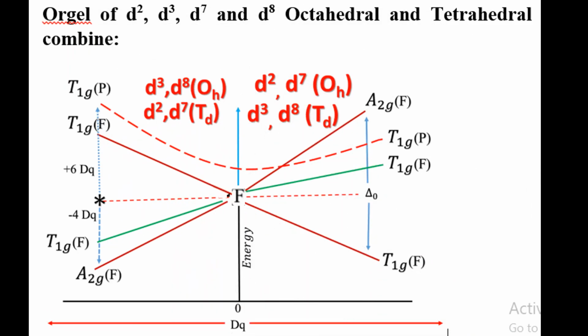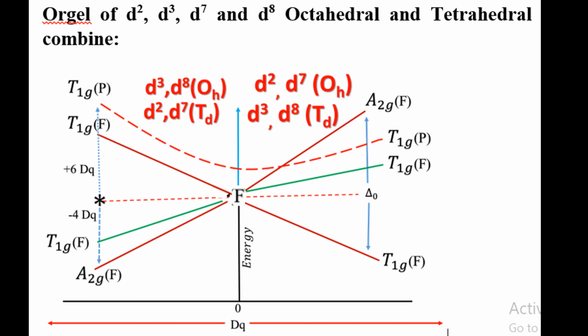If we see d2, d3, d7, d8 octahedral and tetrahedral complexes together, then we can write the ground state term symbol as F. The spin multiplicity is not written because for d2, d3, d7 or d8 systems the spin multiplicity is different, but the term symbol is F. And this F term in case of tetrahedral and octahedral complexes is split. For d2, d7 octahedral complexes and d3, d8 tetrahedral complexes, the same electronic configuration or Mulliken's presentations apply. And for d3, d8 octahedral complexes and d2, d7 tetrahedral complexes, the same Mulliken's presentations apply.